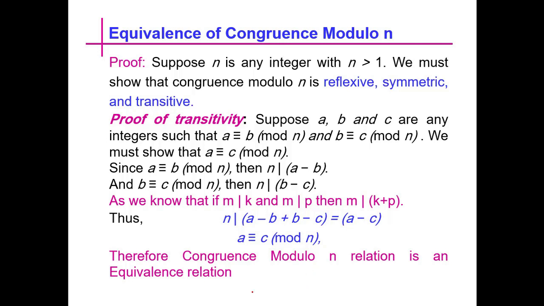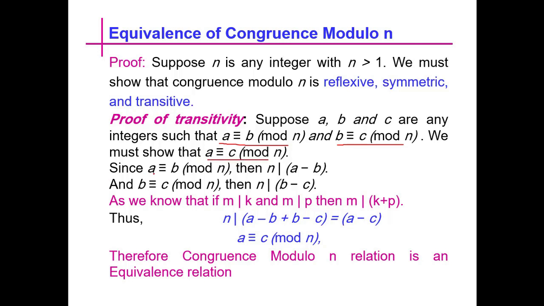And lastly, we prove the transitivity of this relation. Suppose a, b and c are any integers such that a is congruent to b mod n and b is congruent to c mod n. We must show that a is congruent to c mod n.